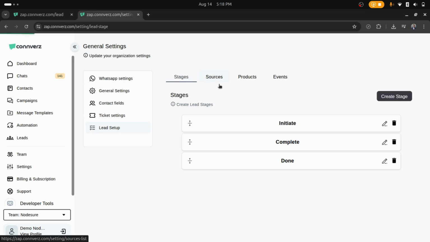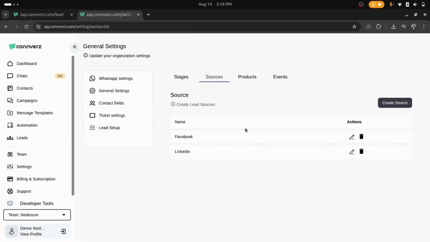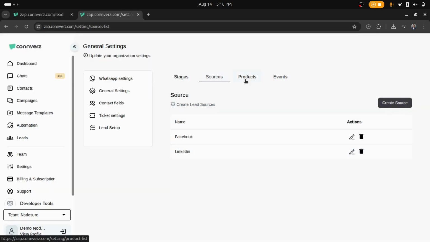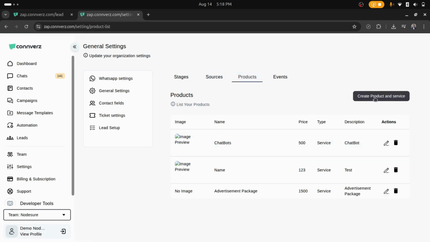Now we have the sources section in the settings, in which we can add the different sources. We can add as many sources as we want, as many as we would like to handle in the lead management system. And we have the product section. Here we can assign the products that we want to assign to the different leads. And then we have the event section.